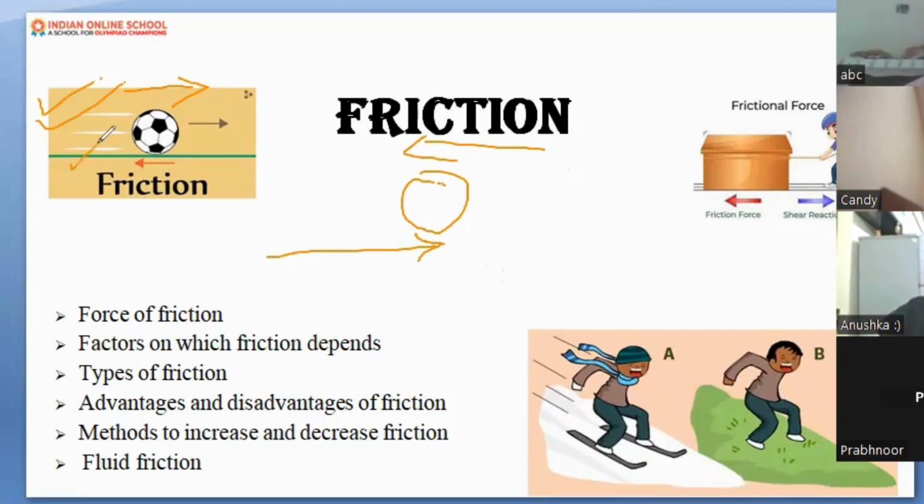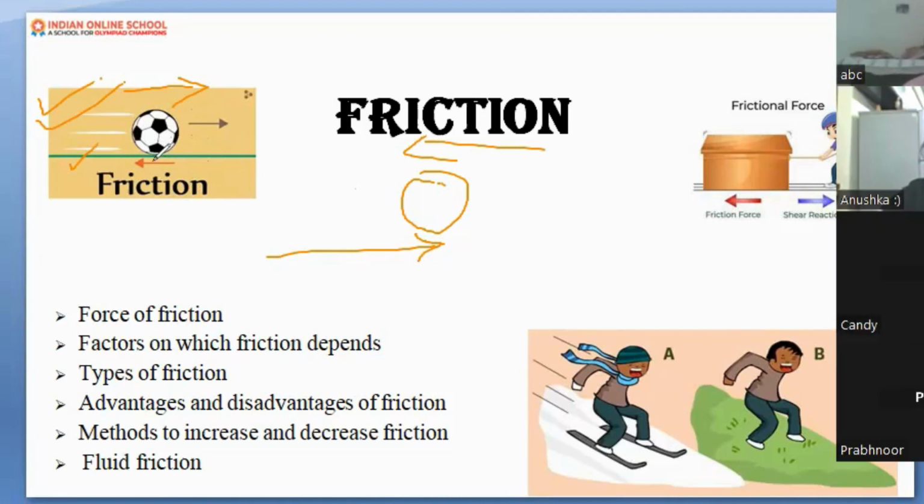Equal and opposite force is applied by the ground to resist. Resist means to provide some resistance. In Hindi, it is called rukavat. It provides resistance to the ball, to make it come to rest. That force is known as friction force. So friction is a resistance offered by the ground or the surface on any object to make it come to rest. Because if I throw a ball, it would keep on moving. It comes to rest just because one more force is acting opposite to my force or motion. That is frictional force. I hope you understood what frictional force is.